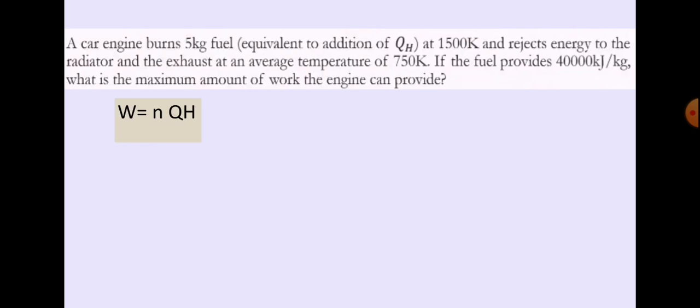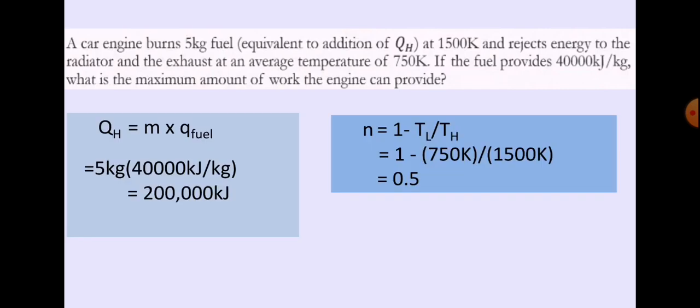So, in order to calculate the work, we will use the formula efficiency times the QH. First, we need to find the QH. So, QH is equal to mass times the Q of fuel. So, 5 kg times 40,000 kilojoules per kilogram. So we have our QH is equal to 200,000 kilojoules.